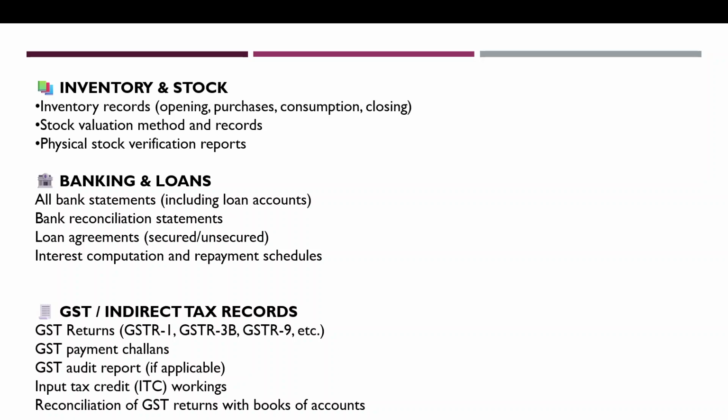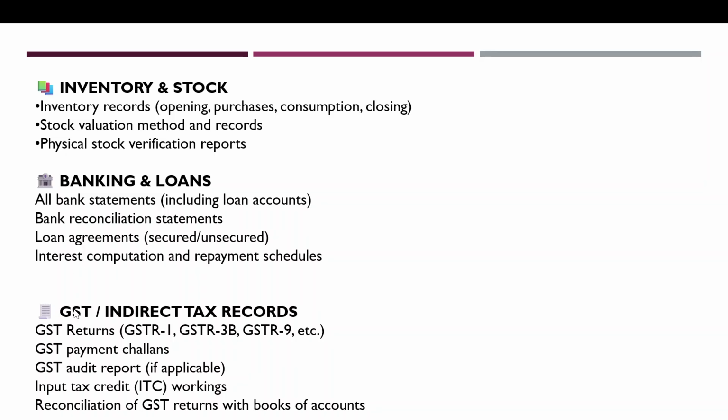And also regarding the banking and loans, we should have all bank statements including the loan accounts, the bank reconciliation statement, and loan agreements, secured and unsecured, because these are already bifurcated in the financials of the clients. So how much is secured and how much is unsecured, these agreements should be there. And further, the interest computation and repayment schedules. We should have these in our hand to check the allowability of the interest expense in the books of the client.